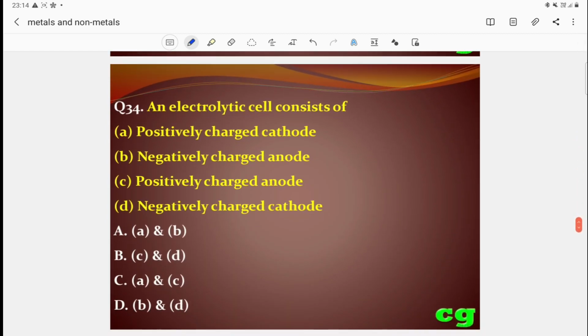Then next, question number 34. An electrolytic cell consists of a positively charged cathode, negatively charged anode, like this. We know an electrolytic cell is generally like this, connected to the battery. It is plus, it is minus. So this is called the anode, this is called the cathode. So positively charged cathode is wrong. Negatively charged anode is wrong. Positively charged anode is correct. Negatively charged cathode is correct. So C and D. So the answer is B, C and D.